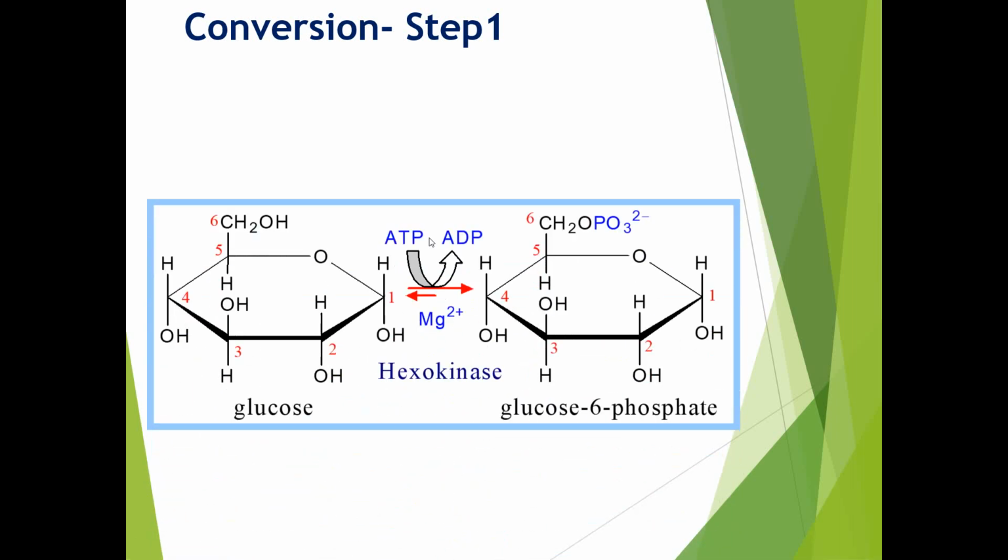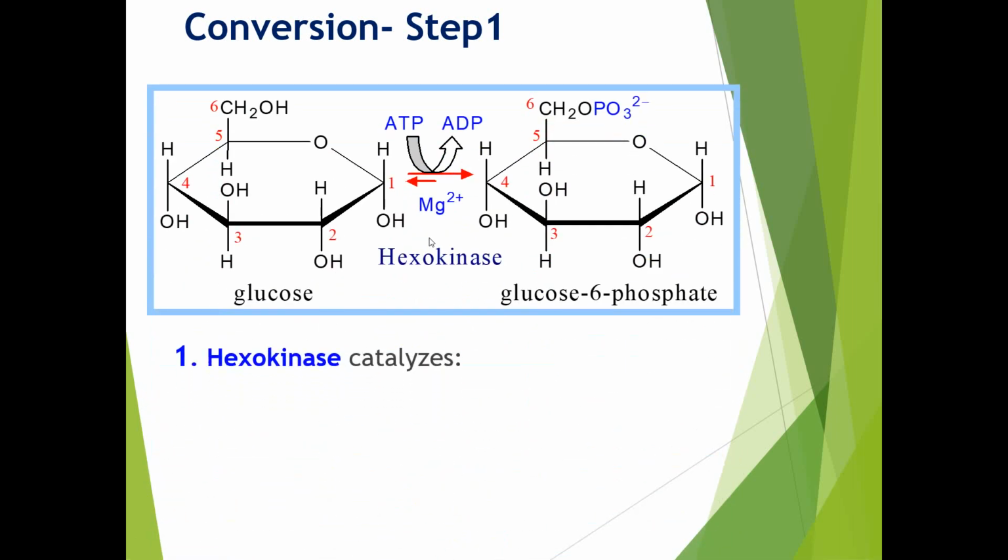Now we will proceed towards the actual pathway of glycolysis. This is the first step of the glycolysis pathway, step 1. Here you see the glucose molecule gets converted into glucose 6-phosphate. For this conversion, the hexokinase enzyme is essential, and one ATP molecule gets converted into ADP, that is, adenosine triphosphate gets converted into adenosine diphosphate.